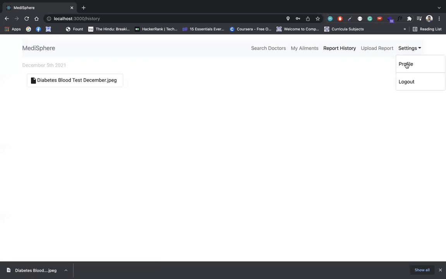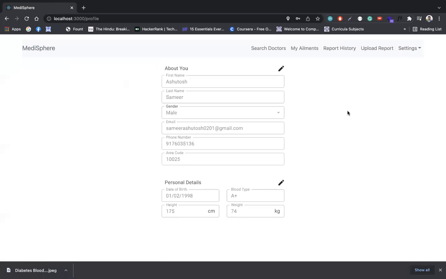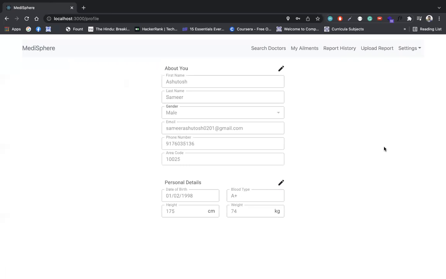Next, we have the user profile. So this is also supporting the user data. So user can change their profile anytime. And this would help us to get records of their height and weight and blood type also, which would be important for our machine learning step.